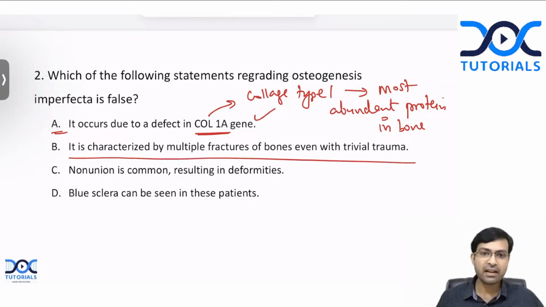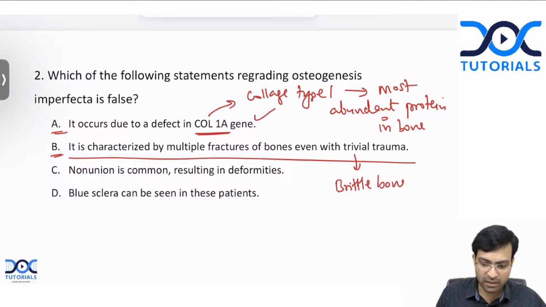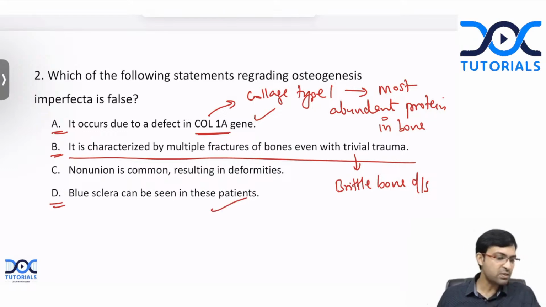Is that correct? That is again a true statement, isn't it? That is why we call this condition as what? Brittle bone disease. And what about option D? Blue sclera is seen in these patients, isn't it? That is also true. Yes, Anuj, Yashasvi, Kalyani, Gilda, all of you are absolutely right. The correct answer here is option C.